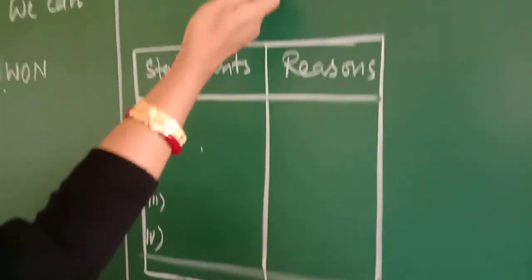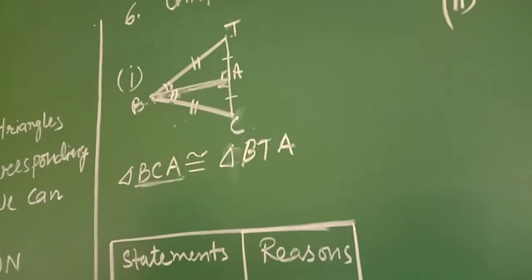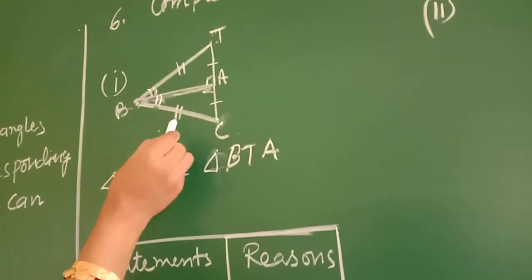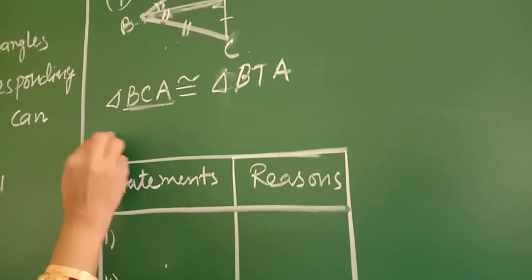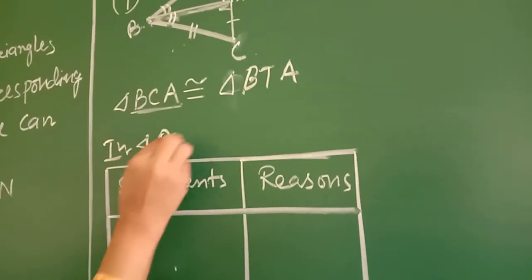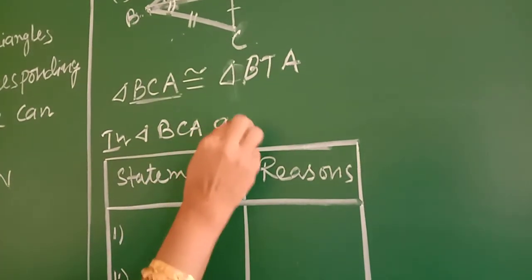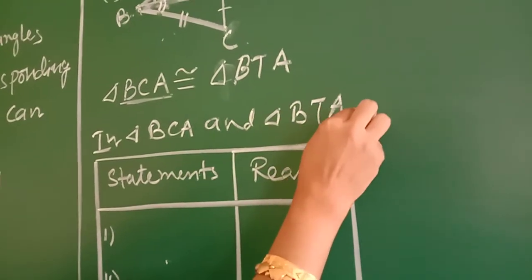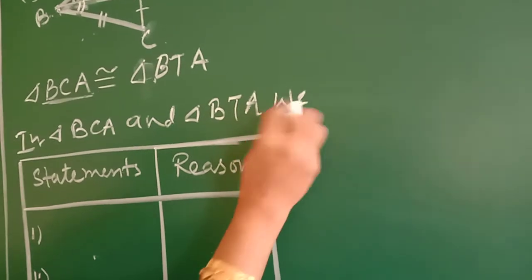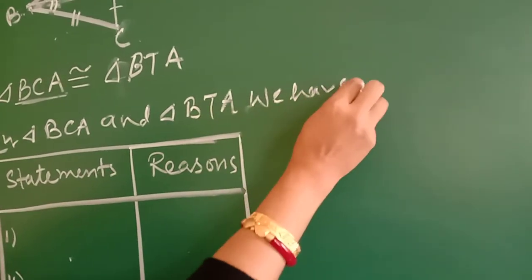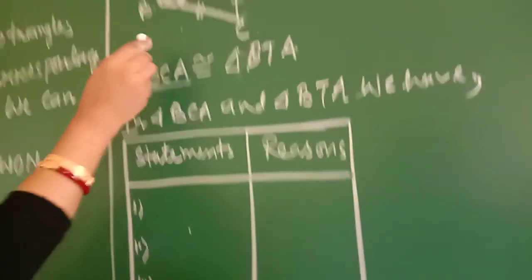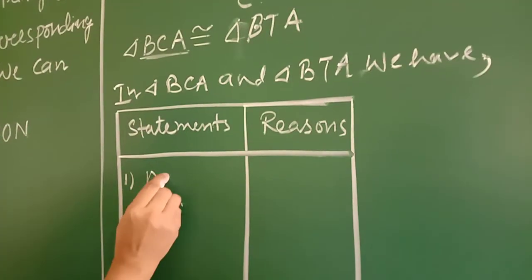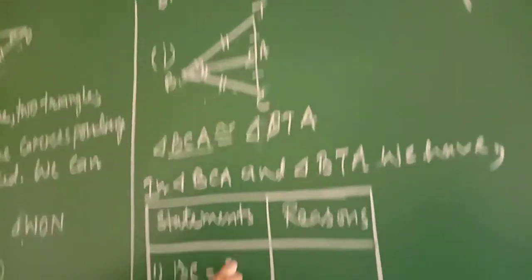But the congruence statement also you have to write here. You can use any criterion. Which criterion do you want to use? Write it. Say in triangle BCA and triangle BTA, first of all take BC, it is already given. See the mark, BC is equal to BT.